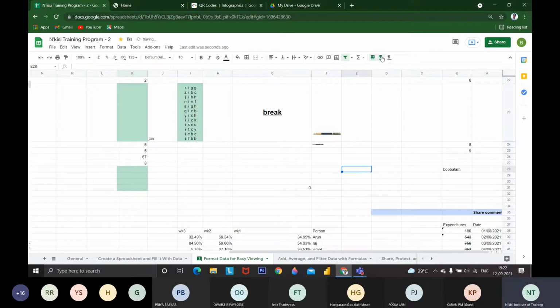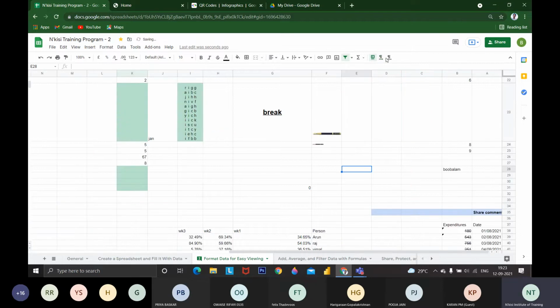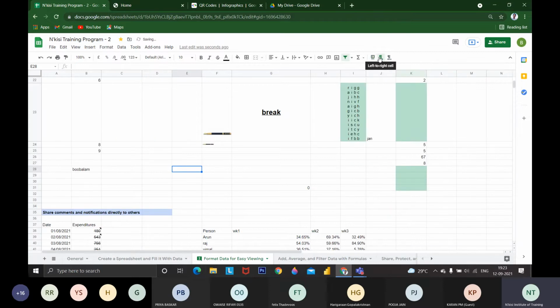If you want to change the alignment, some people work like that, like Arabic, I think, in that language they move from right to left. So if you want to change that, you can change it. These are the three options available. If you want all the sheets to be from left to right, you can change all the sheets. This option is available.